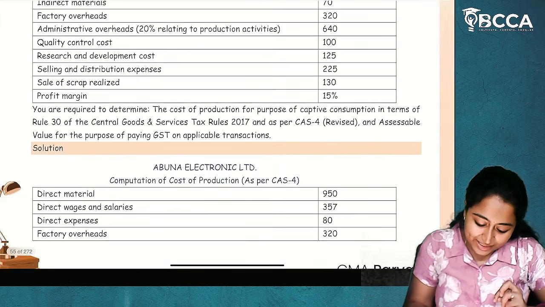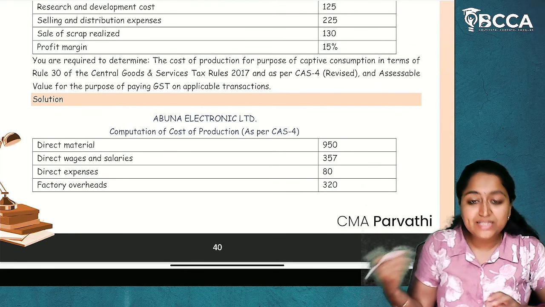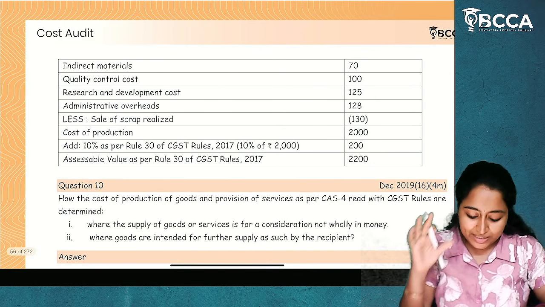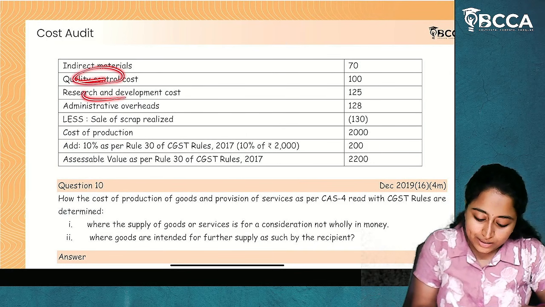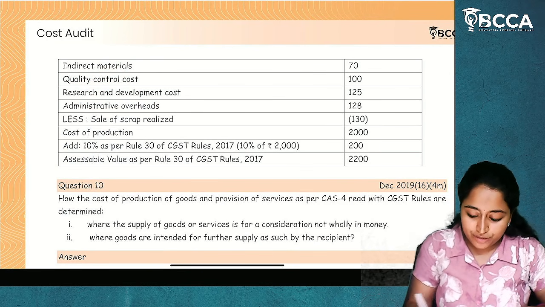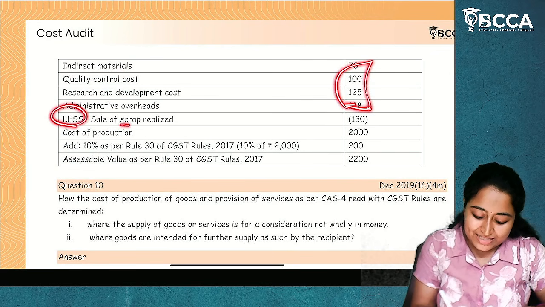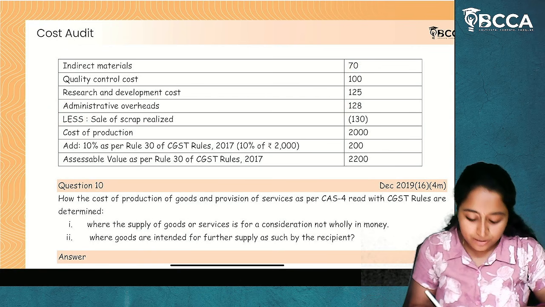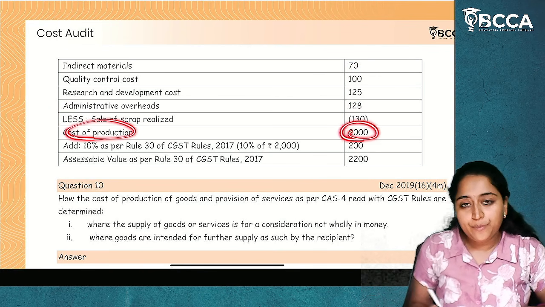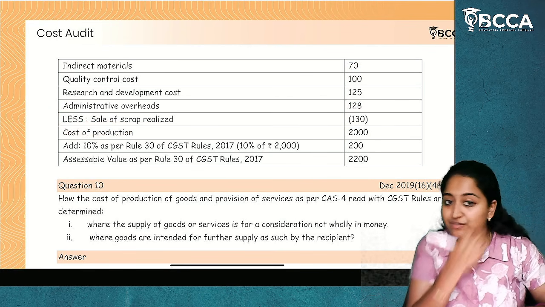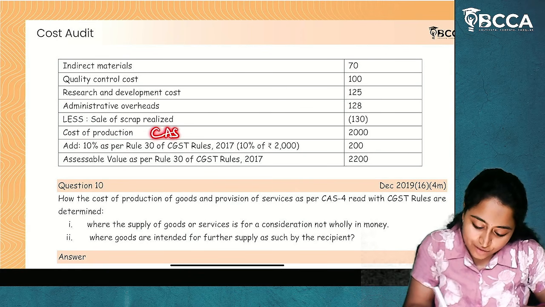Sorry, you will not take selling and distribution because that is after. That is not in cost of production. Selling and distribution will not be taken. Quality control, research and development, administrative overheads. You will do the total less sale of scrap realized 130. You will get the cost of production. So this is cost of production which is calculated as per CAS 4.